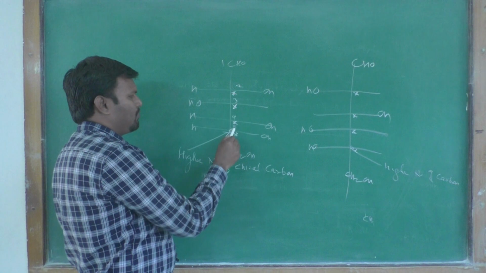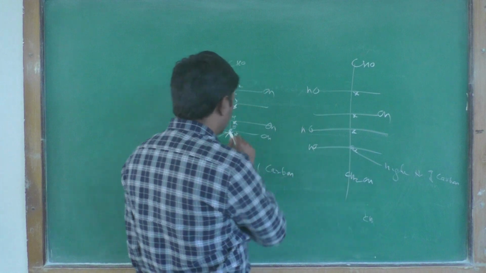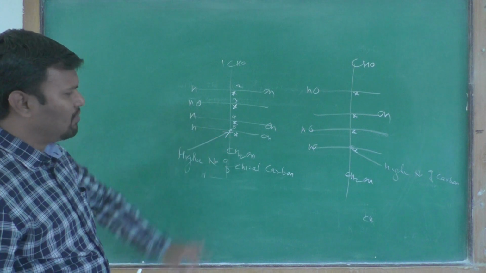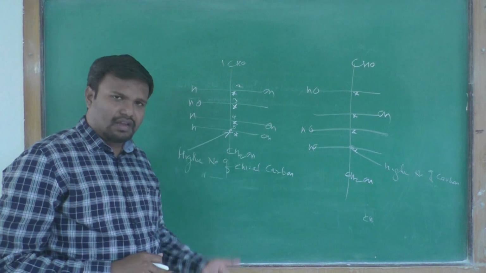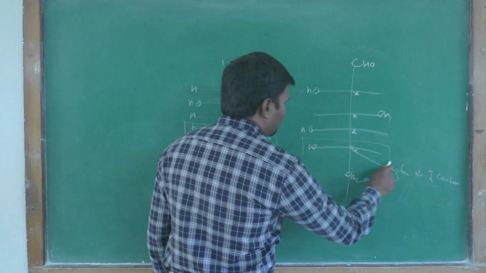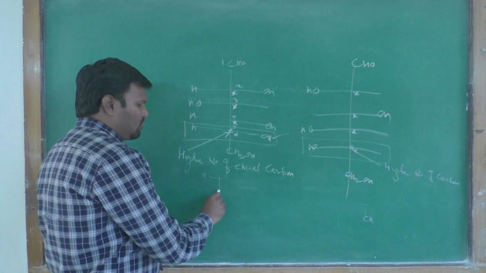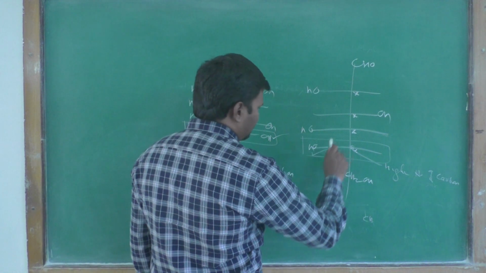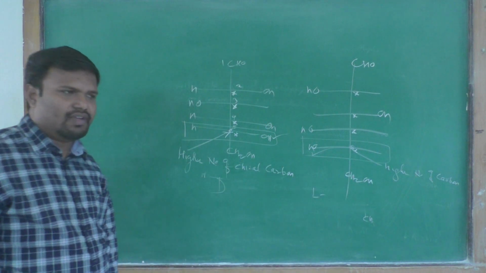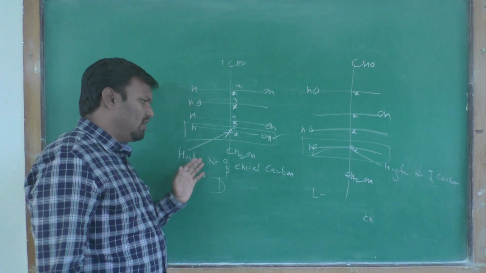When you give the numbering 1, 2, 3, 4, 5, the fifth carbon is the higher numbered chiral carbon, and you consider the functional group attached to this higher numbered chiral carbon. Therefore, OH is present at the right hand side, so its nomenclature should be D, and in this case OH is present at the left hand side, so its nomenclature should be L. Like that way we can give the D and L nomenclature.